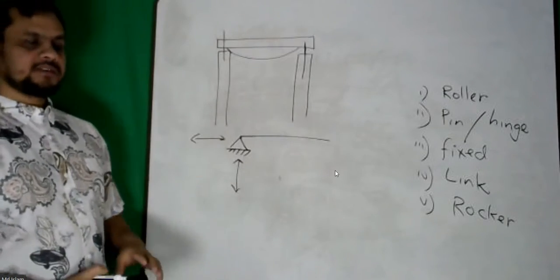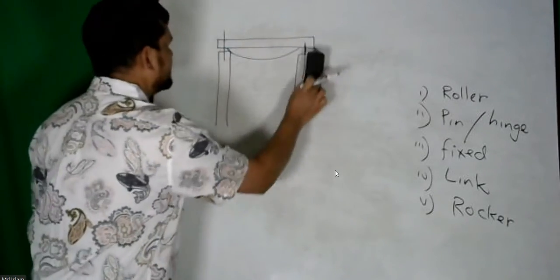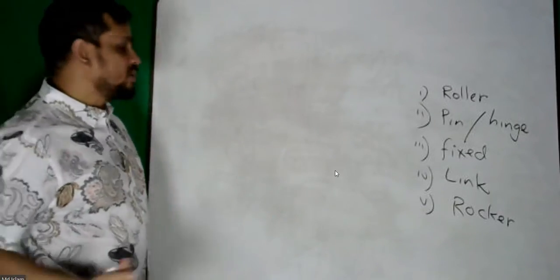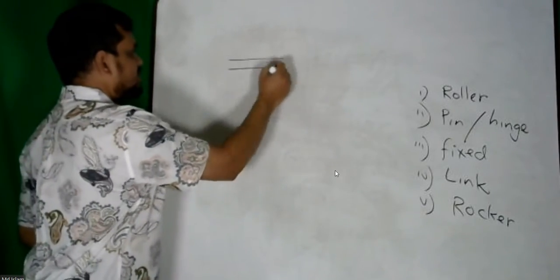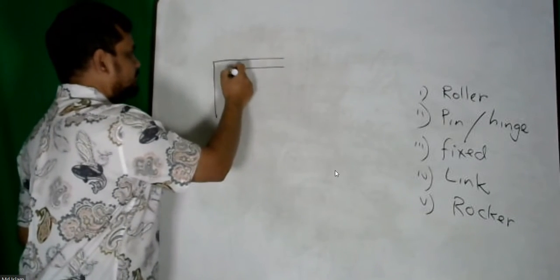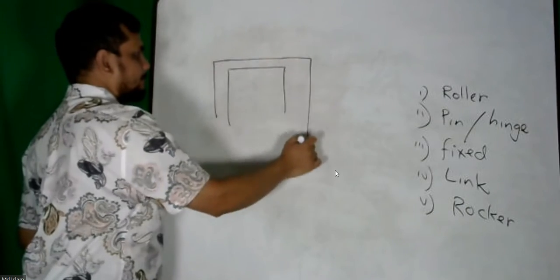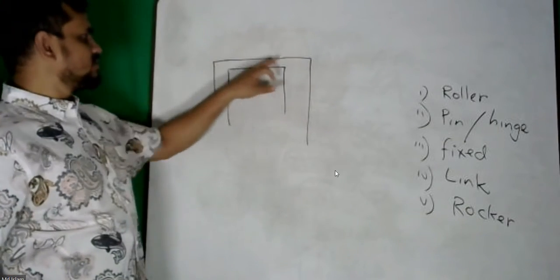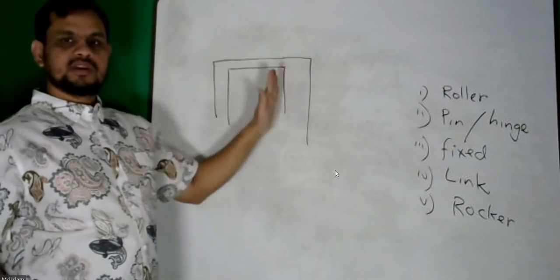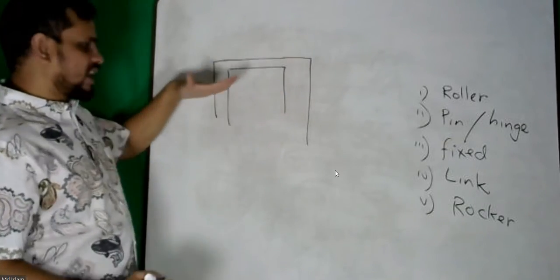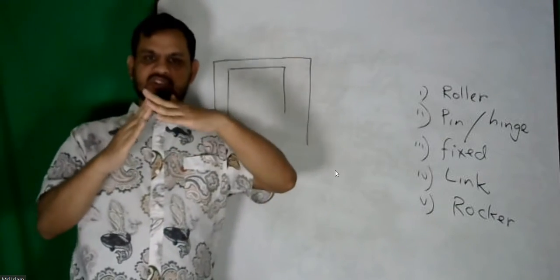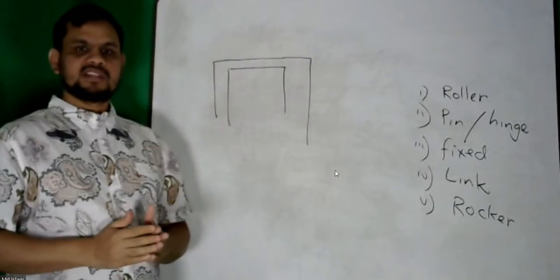Other is fixed. Fixed means if my beam and column are monolithic, say this is my beam and this is my column, so it is casted monolithic. It cannot move this way, cannot move this way, cannot move this way. Even it cannot twist because it's so rigid and monolithic.